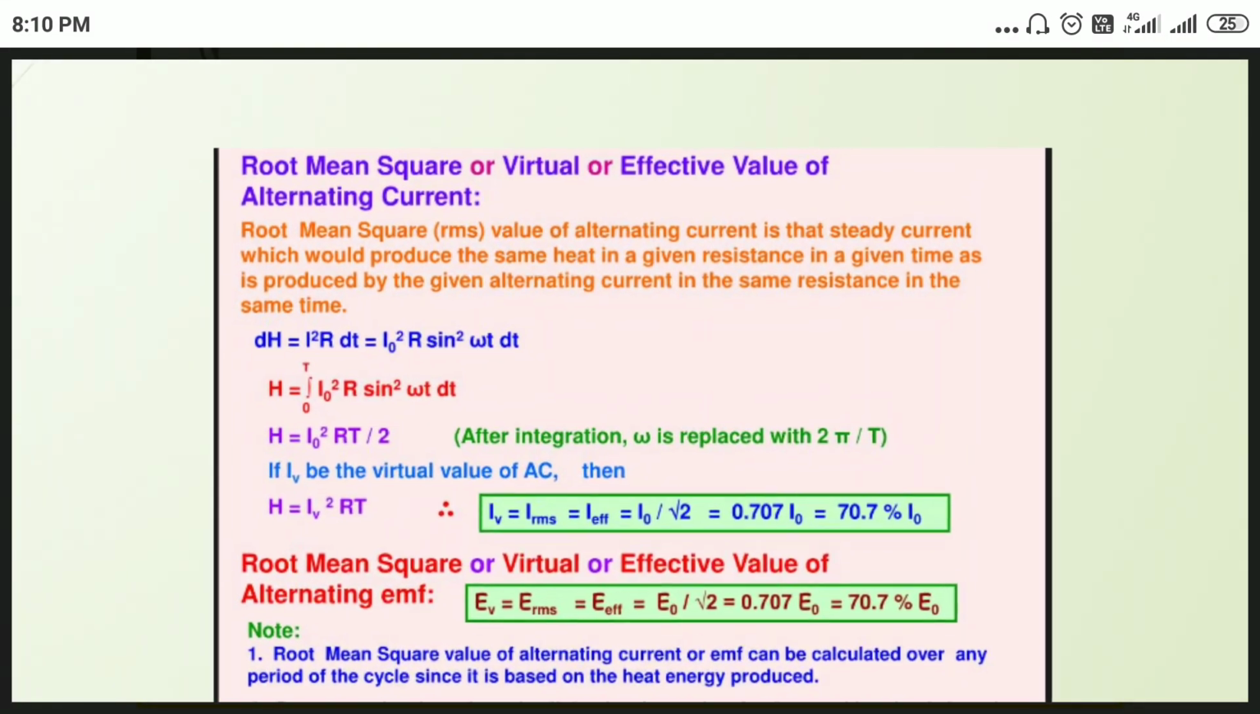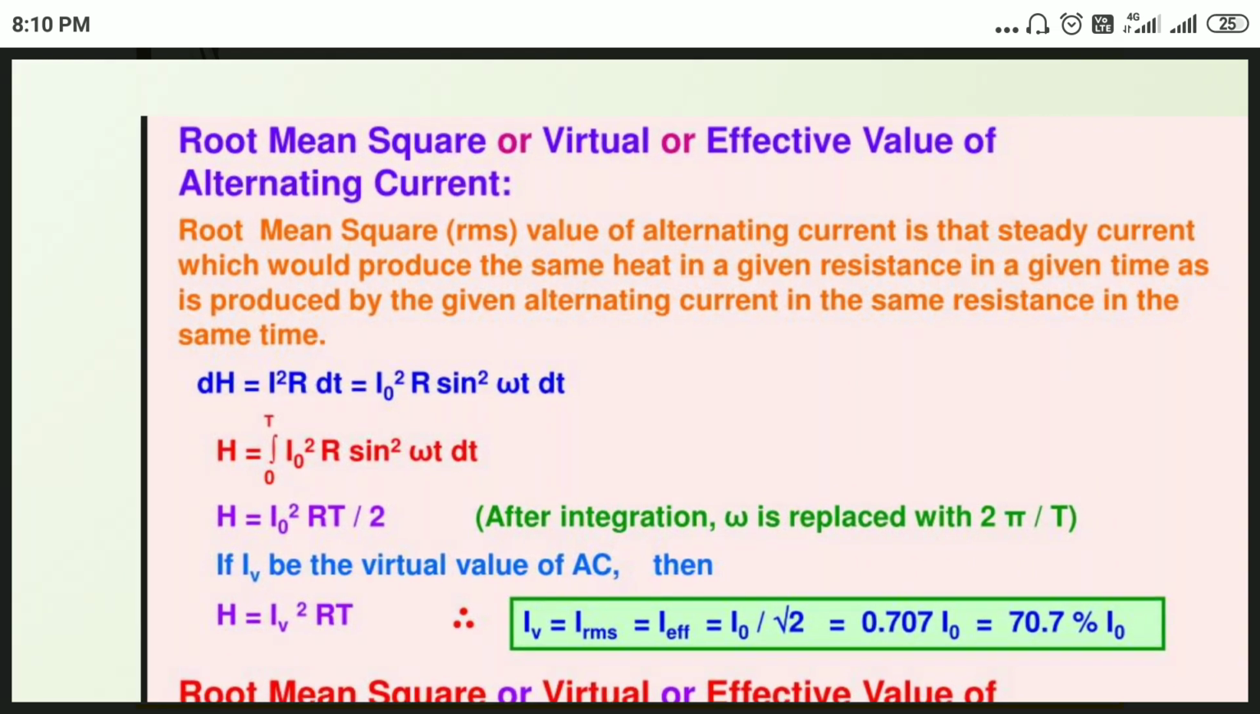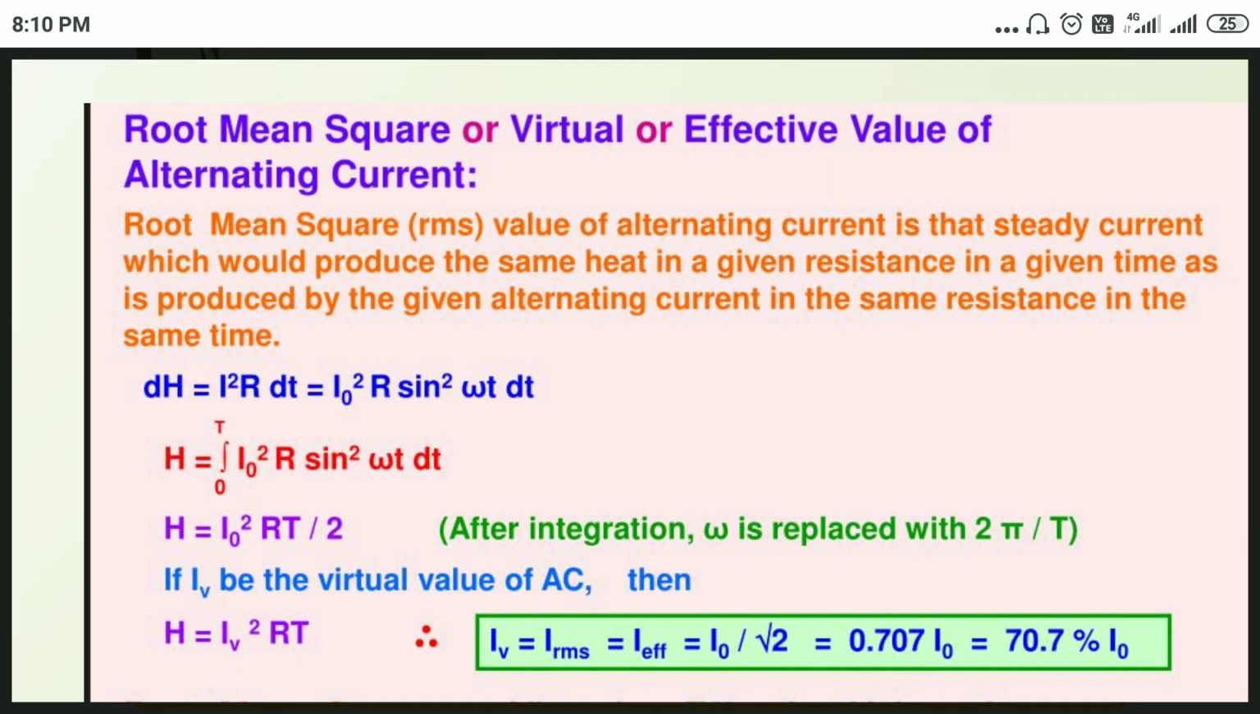Root mean square, or virtual or effective value of alternating current. What is the RMS value? The RMS value can be defined as the square root of the mean of the square of the algebraic sum of instantaneous values of currents or EMF, and is called the root mean square current.